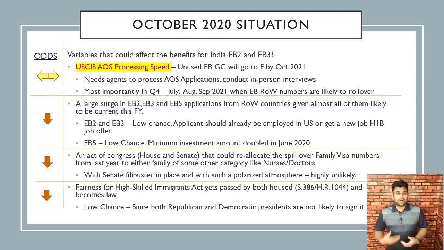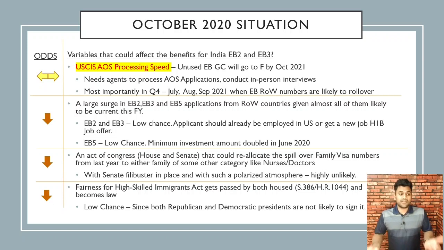What are the variables that could affect the benefits for India EB2 and EB3? USCIS processing speed. Remember, the unused employment-based category green cards will go to the F category by October 2021 if they're not given out. So that means USCIS needs agents to process the adjustment of status applications, conduct in-person interviews, and most importantly, this crunch will come in Q4, that is July, August, and September of 2021, when the EB rest of the world numbers are likely to roll over. The odds of this happening is 50-50. This is just my opinion here.